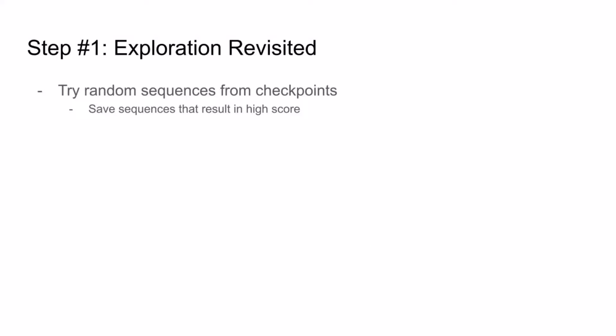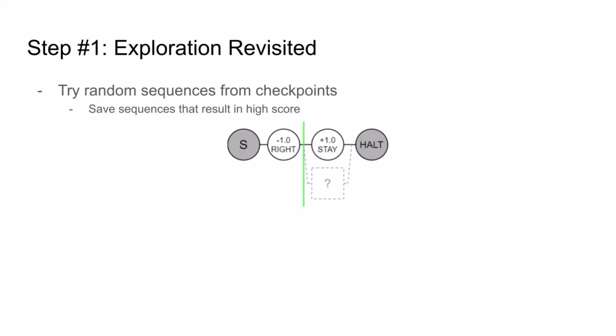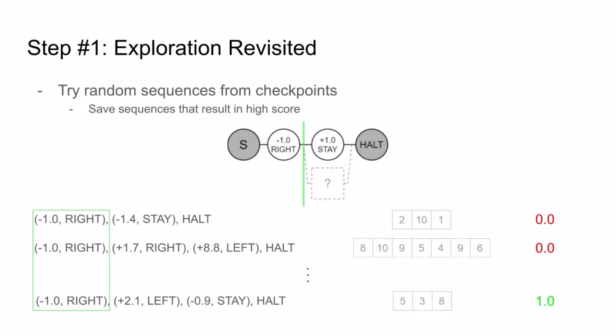So let's revisit exploration again. But this time, instead of trying random action sequences from scratch, let's try random sequences starting from the checkpoints we just found. So for example, for this checkpoint we were just looking at, we're going to repeatedly reuse the same subsequence from before the checkpoint, -1 right, and try random sequences from it.